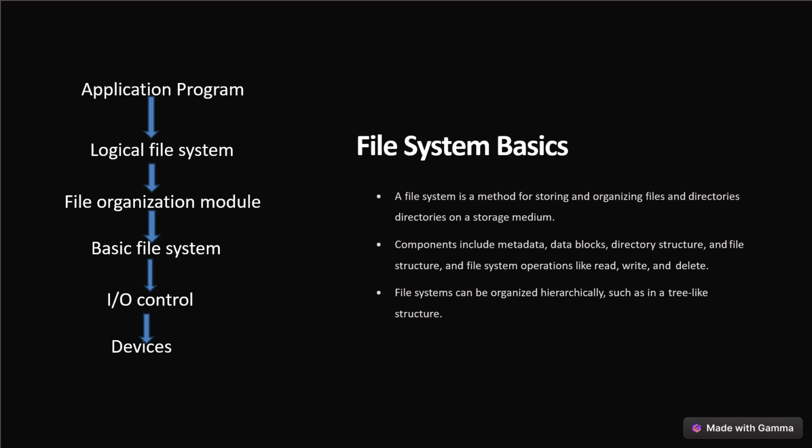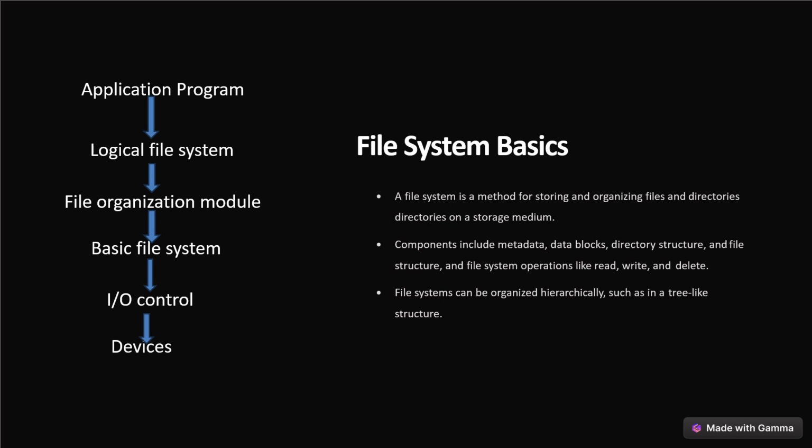Generally, files are divided into various logical blocks. Files are stored in the hard disk and retrieved from the hard disk. The hard disk is divided into various tracks and sectors. Therefore, in order to store and retrieve the files, the logical blocks need to be mapped to the physical blocks. This mapping is done by the file organization module. What is the purpose of the file organization module? It is to map the logical blocks to the physical blocks. It is also responsible for free space management.